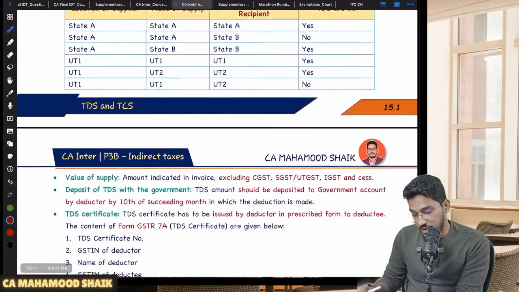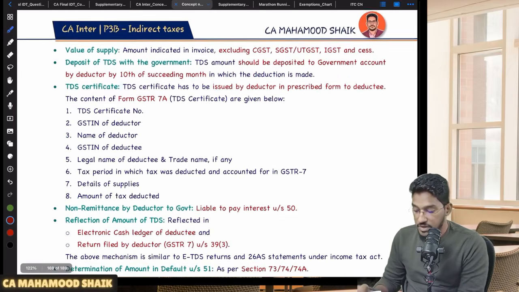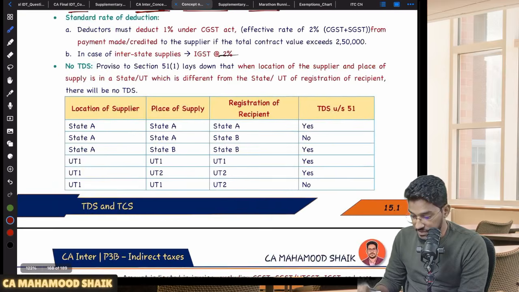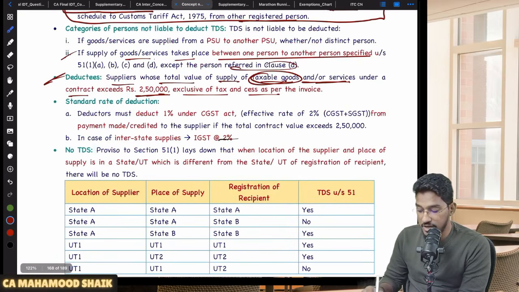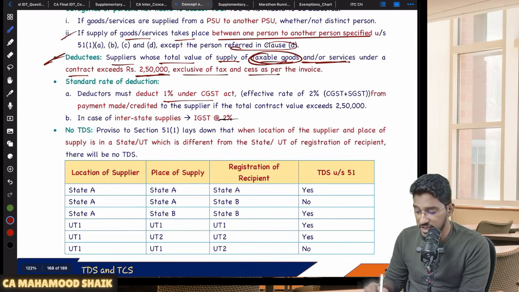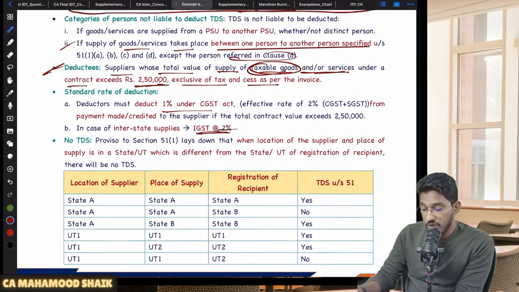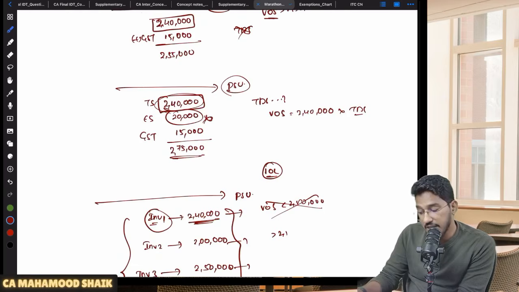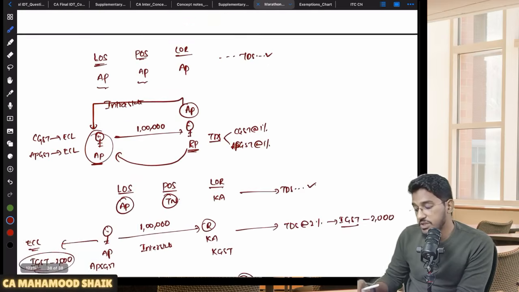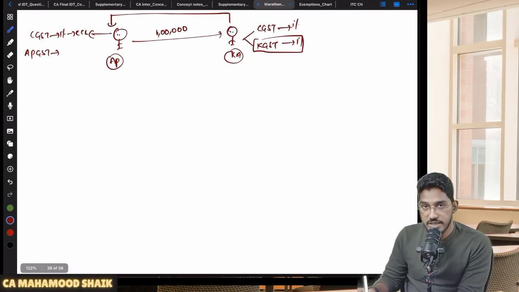Now coming to the next point: sir, what should be the rate of TDS? What should be the rate of TDS which is required to be deducted? As I've already told you, the standard rate of deduction: if it is an intrastate supply, 1% CGST, 1% SGST. If it is an interstate supply, 2% IGST. Now, this 1%, 2% that you are calculating, will you calculate it on the value inclusive of GST or exclusive of GST?